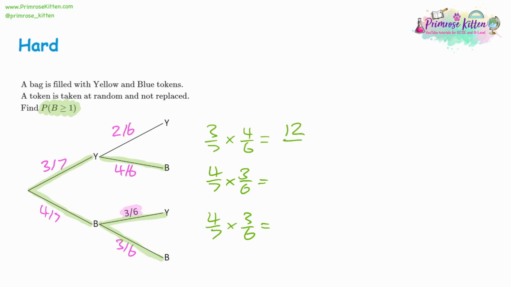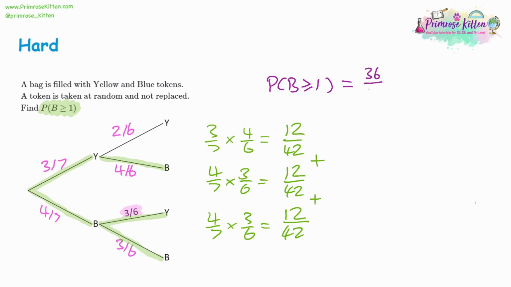So 3 times 4 is 12. That's for all three of these. And then for the denominator, 7 times 6 is going to give us 42. So we add all of these together, then we're going to get the probability of blue being more than or equal to 1. 12 plus 12 plus 12 is 36. 36 out of 42 chance.